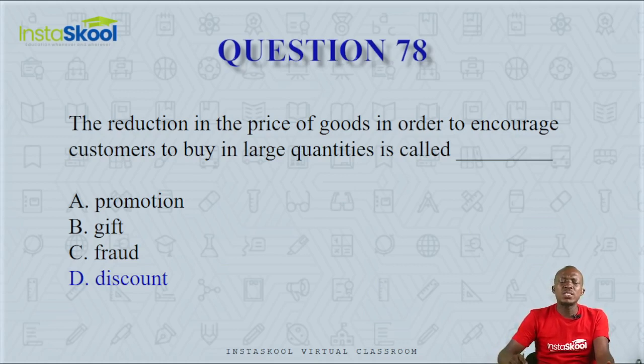A fraud is a crime. It is a falsification of record. But a discount is the reduction in price for the purpose of encouraging people to buy more. So the correct answer is option D, discounts.